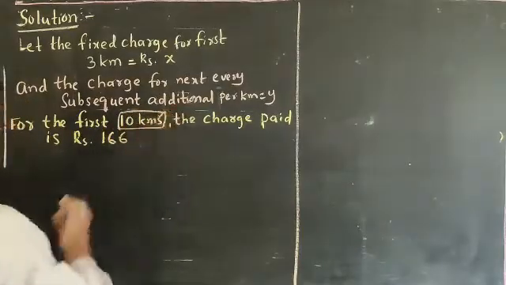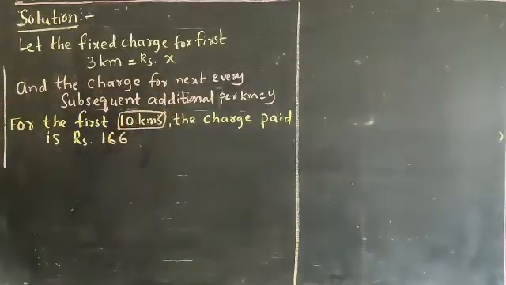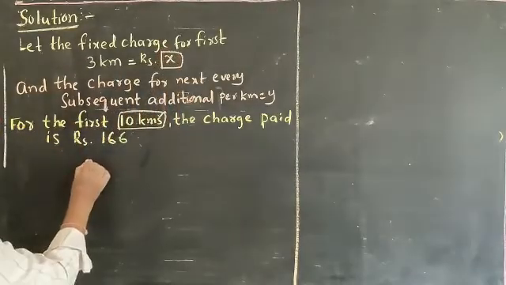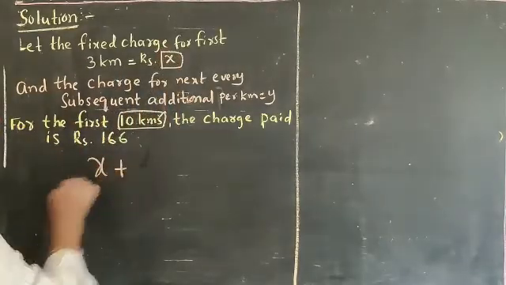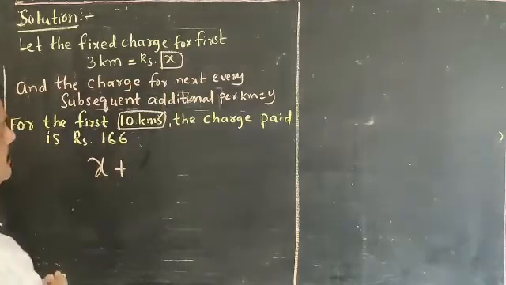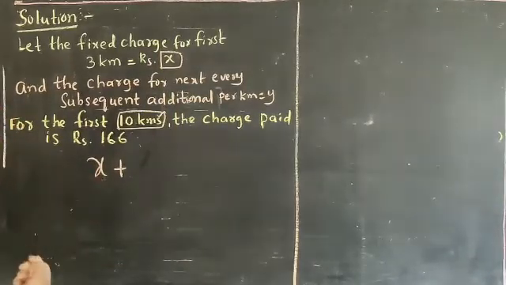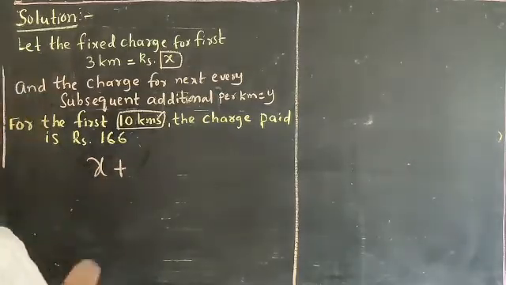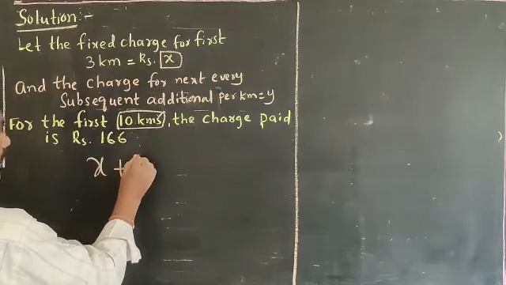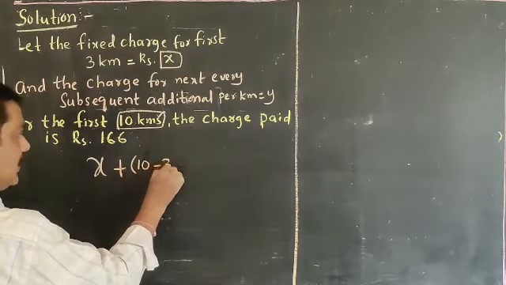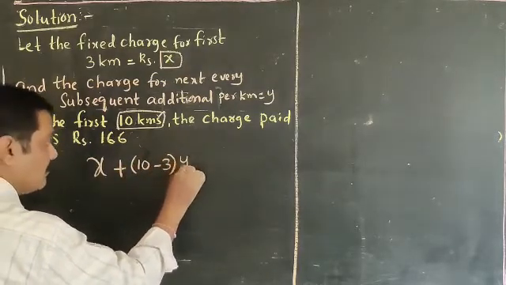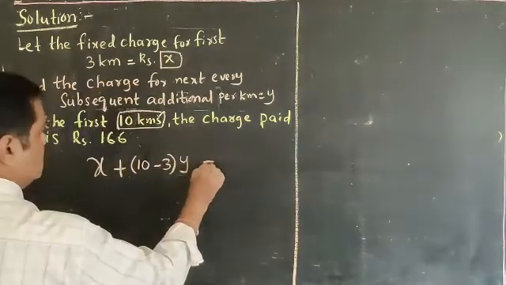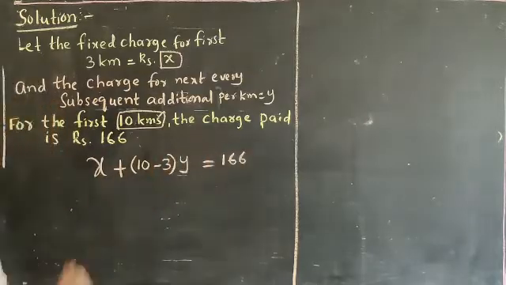In these 10 kilometers, for the first 3 kilometers he has to pay X rupees. So X rupees plus the remaining kilometers, how many? For 3 kilometers X is the charged amount. The remaining kilometers are only 7. That's why (10 minus 3) into Y rupees, that is equal to the total amount 166.